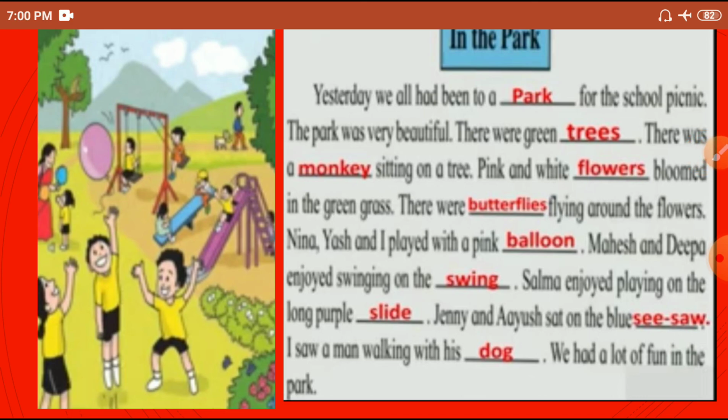Now you have to copy down these answers and write down this paragraph in your English notebook.